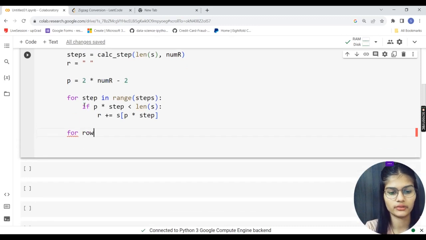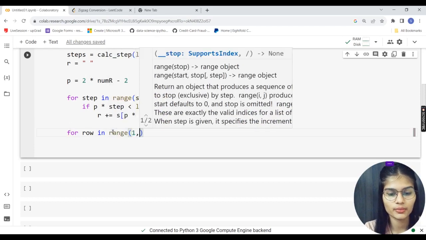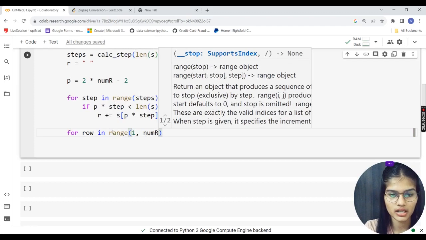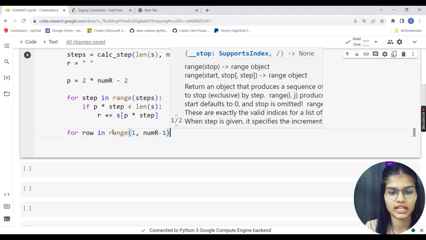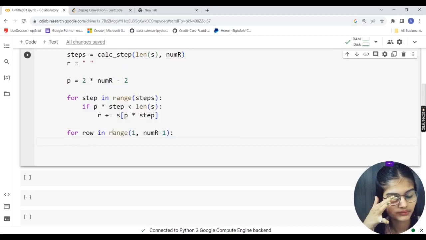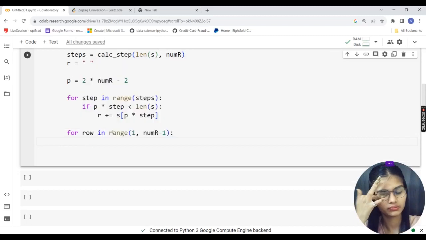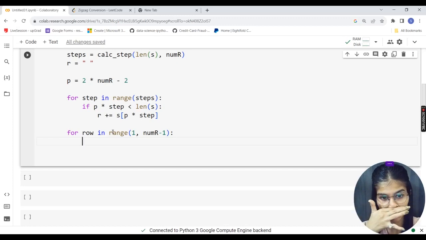So for row in range, I'm going to put down the condition 1 comma num_r minus 1, colon. Just a minute. Right? So for row in range 1 comma num_r minus 1,